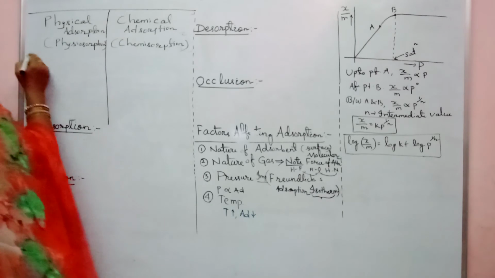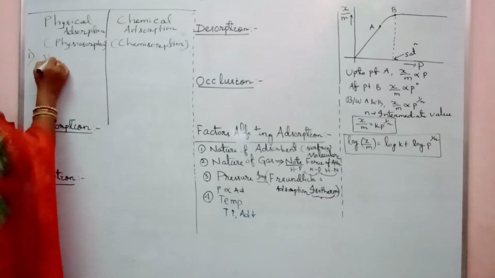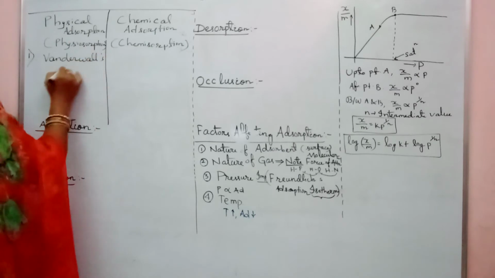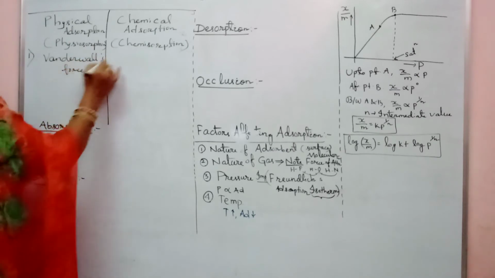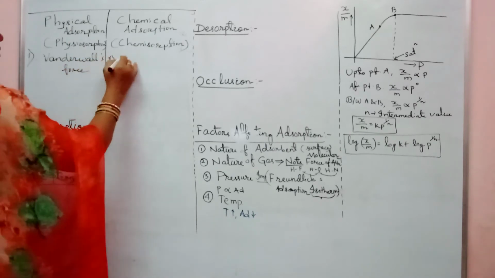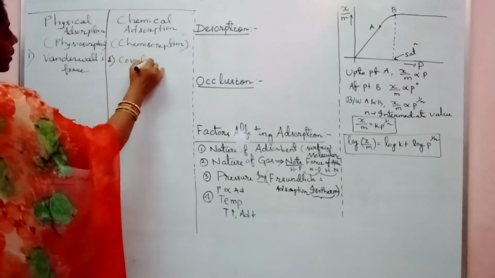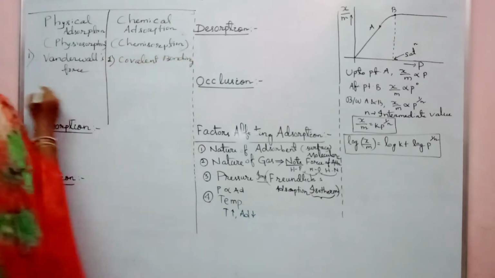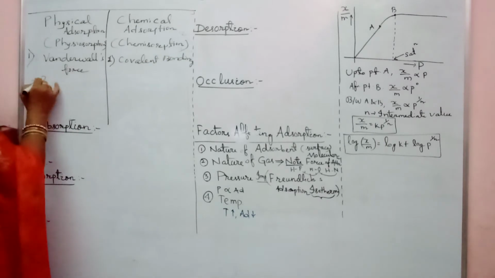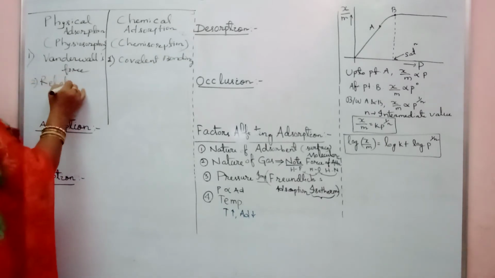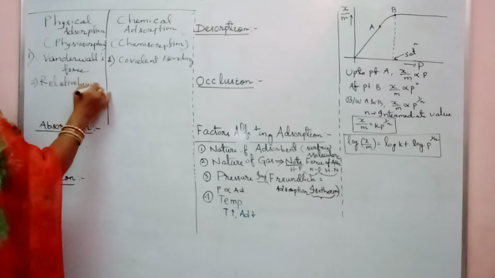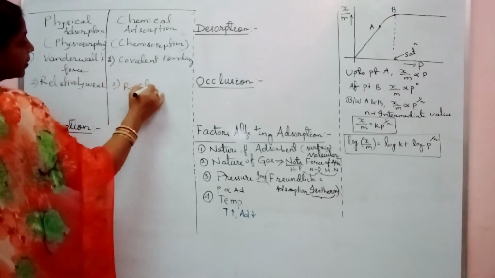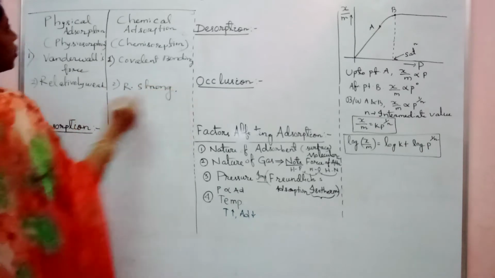Now let us see the first difference. What force acts here? Van der Waals force. Here what force acts? That is covalent bonding. Second, it is relatively weaker here, and here it is relatively strong.